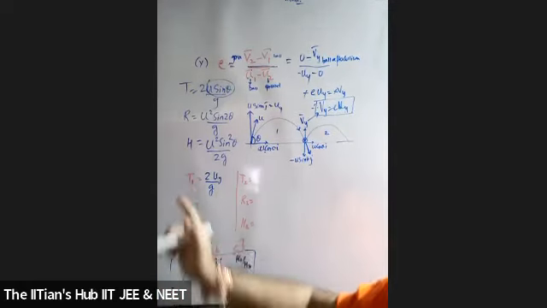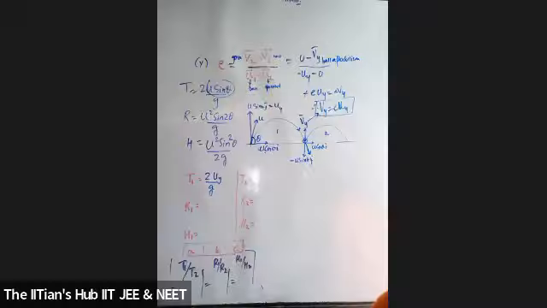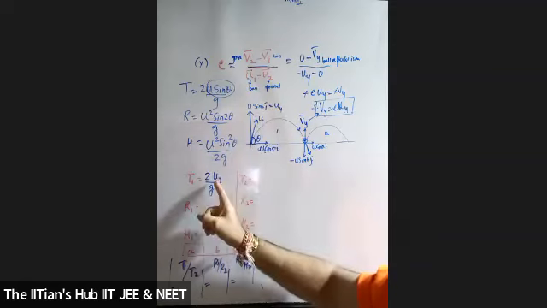Sanjana, what is the formula for time of flight in the first case? 2u sin theta by g. Okay, and what is u sin theta? It's the velocity of the sphere along x-axis or y-axis. Y-axis. So can I write down simply uy instead of u sin theta?